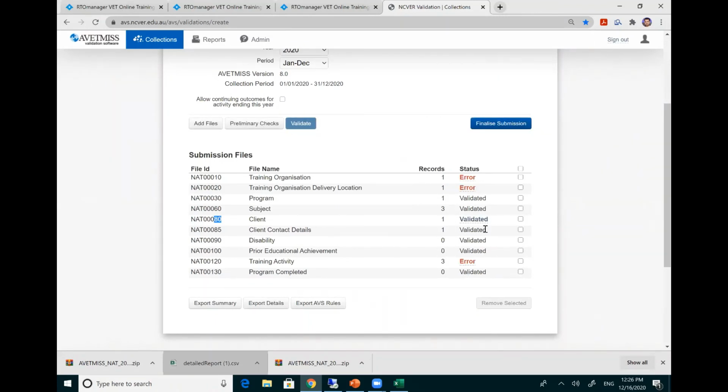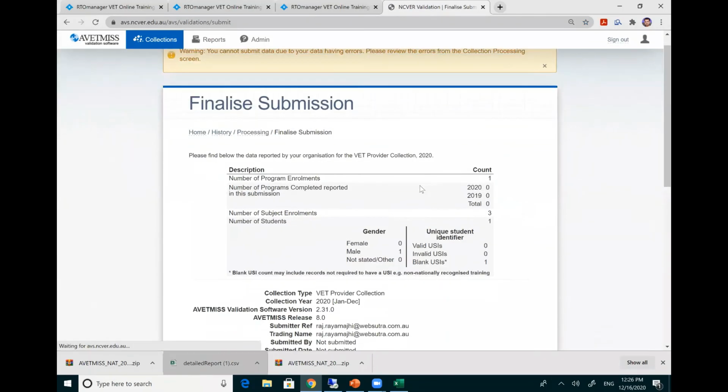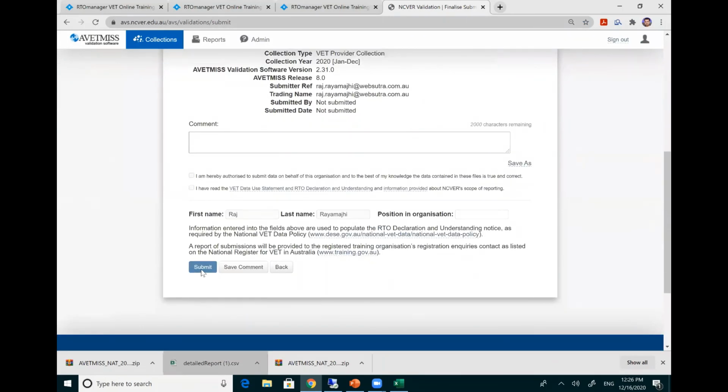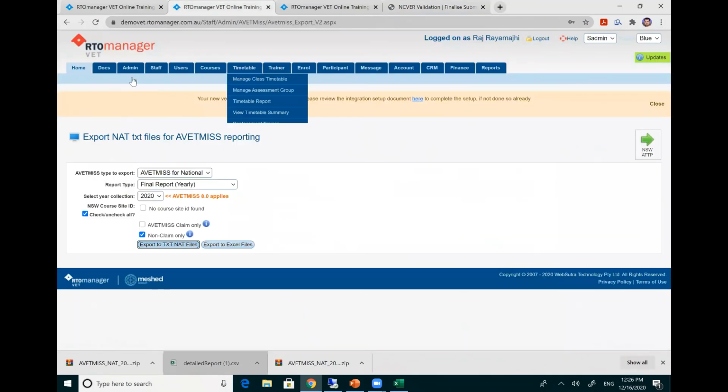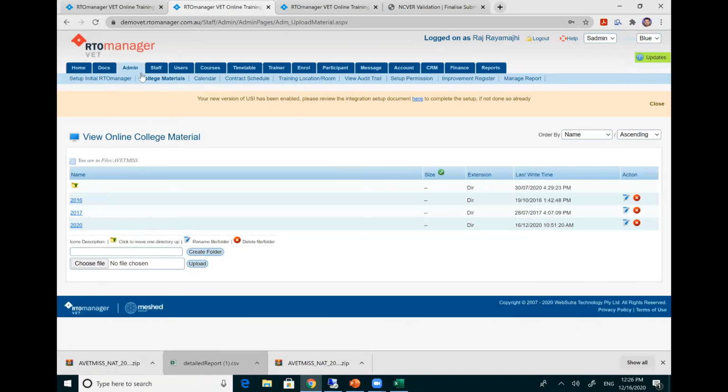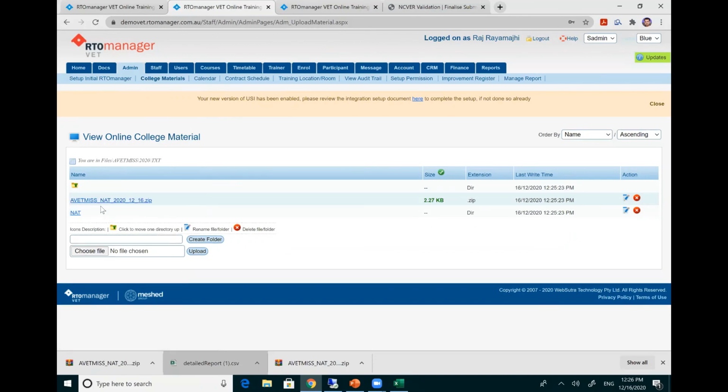This time you may have fewer errors. You can see NAT 80 error has been fixed. After all the errors are fixed, you need to click on final submissions here. You will see how many records you have reported, and finally you agree to the terms and conditions and then submit your data. This is the final step, and the system will also record the files that you have generated and submitted. Within the admin and college material sections, your 2020 files that you have extracted, you will be able to see in the reference here. The system will put the date and time, and this is the file that you have generated and reported.